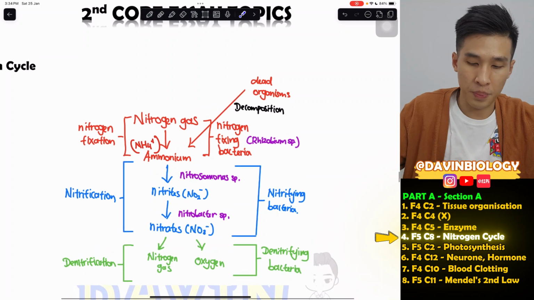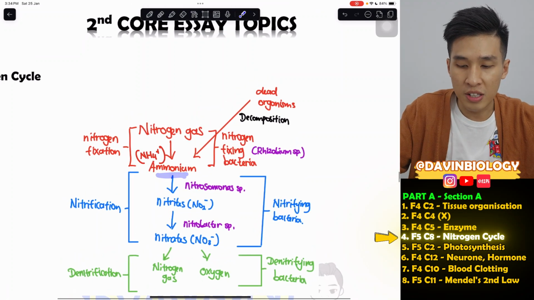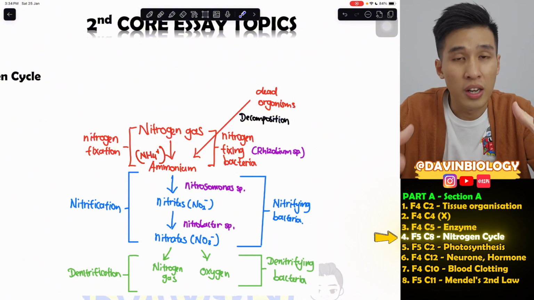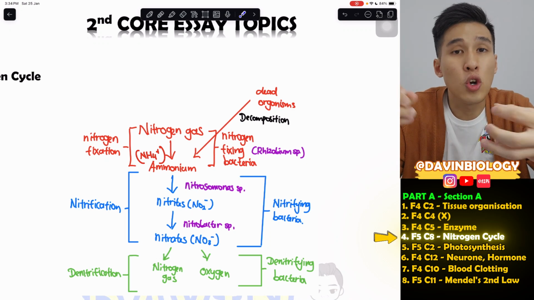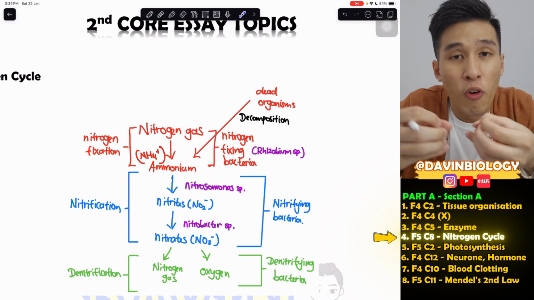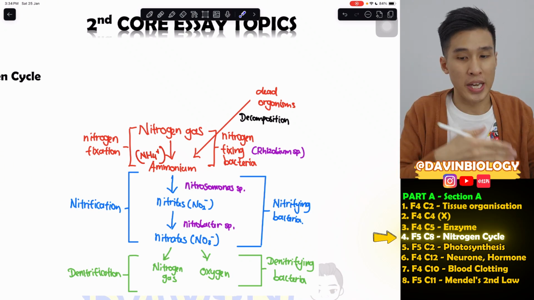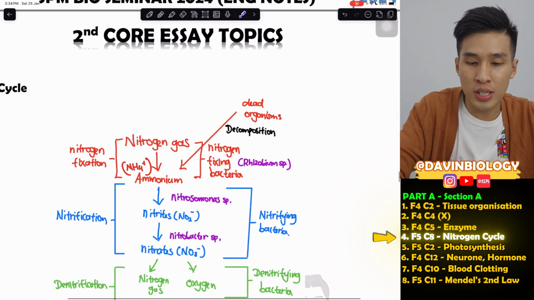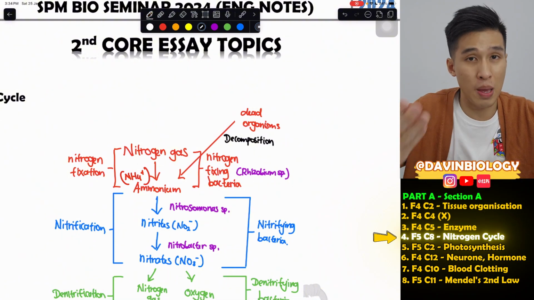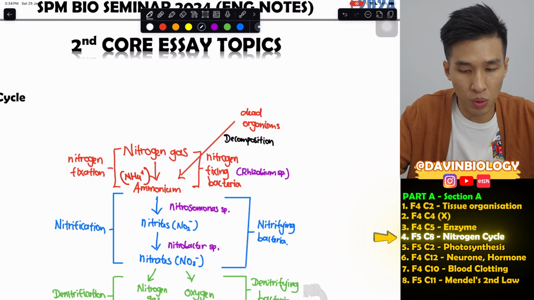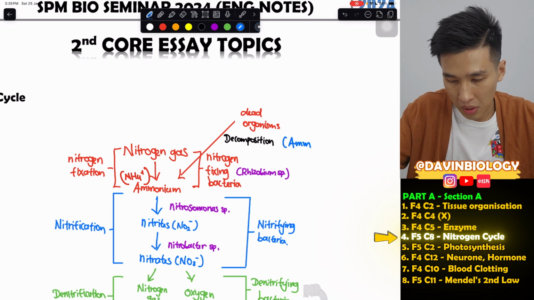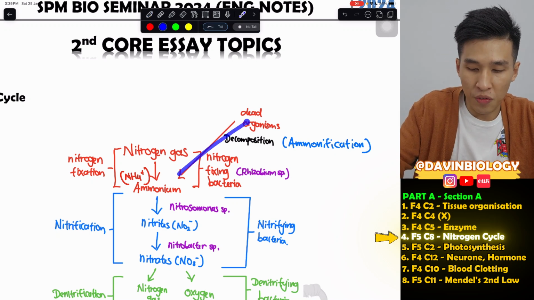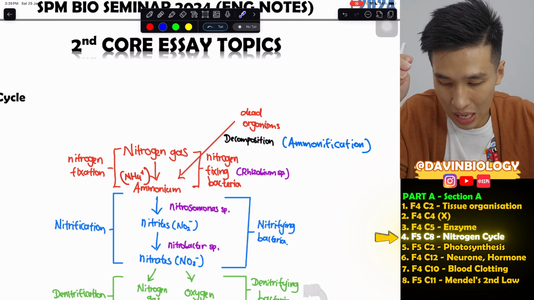Now, if you go back to the first process, right, ammonium also comes from decomposition of dead organisms. So when animal dies, when plant dies, when it's being buried in the soil, the body of the animal, for example, will be decomposed by, let's say, bacteria, to form ammonium, which then contributes to this cycle. So decomposition actually contributes to this nitrogen cycle as well. However, in the nitrogen cycle, the decomposition process to produce ammonium, we don't call it decomposition here, we will call it ammonification. So take note, if they ever ask what is the process of getting ammonia from dead organisms, in this cycle we will mention it as ammonification.